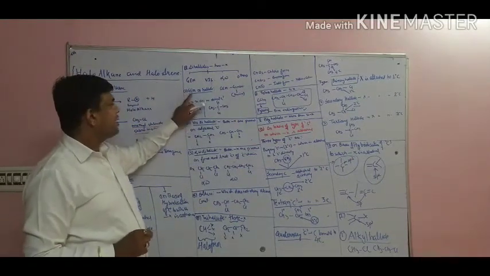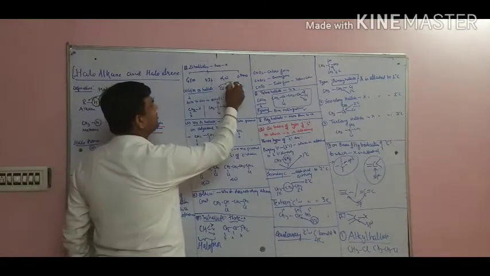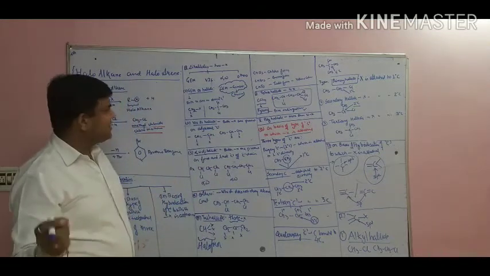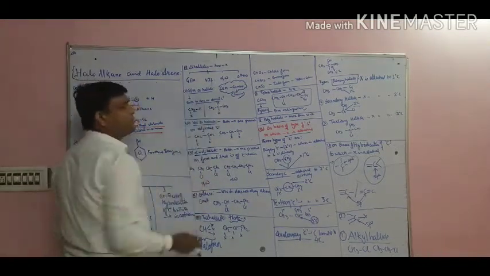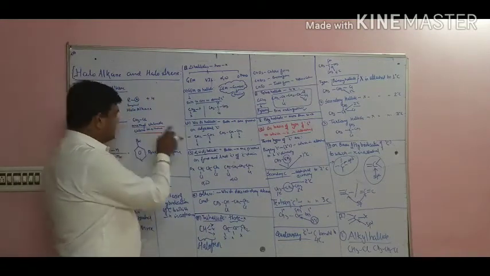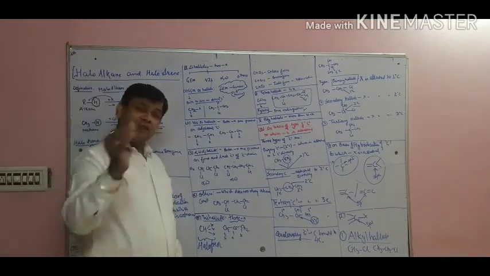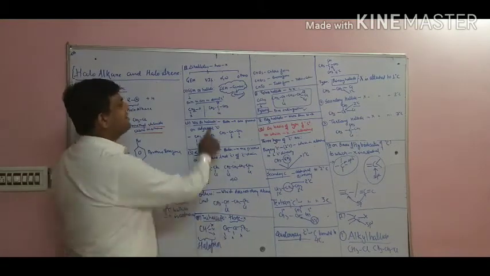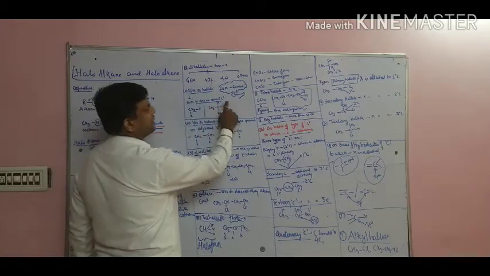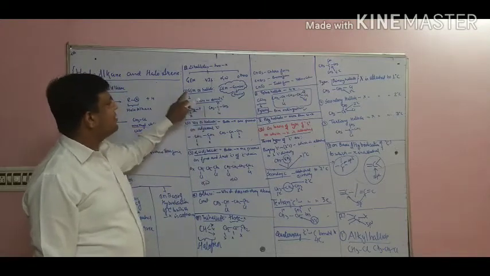First, we start with the gem dihalide. What do you mean by the word gem? Have you ever heard the word Gemini, which means twins? So gem dihalide means when both halogen atoms are present on the same carbon, then it is called a gem dihalide. Example, CH2XX. I am not saying on the first carbon or on the last. It may be on any carbon, but it should be the same. It means both halogens are present on the second carbon, or maybe on the first carbon. Doesn't matter. If halogens are present on the same carbon, then it is a gem dihalide.